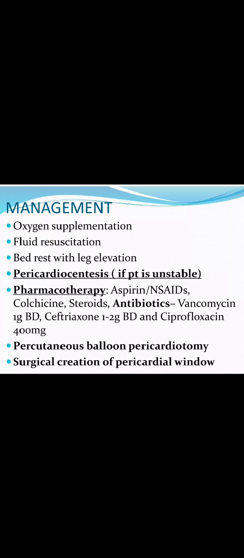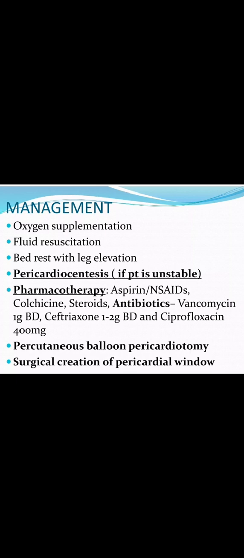So these are the management measures for pericardial effusion. First is oxygen supplementation. Next we want to resuscitate the patient with enough fluid. Then provide bed rest with leg elevation. Pericardiocentesis can be done if the patient is unstable.